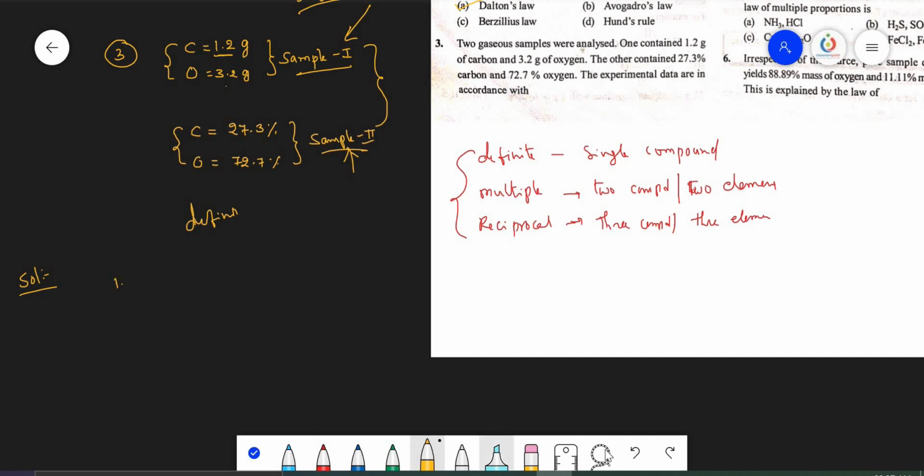Percentage of carbon equals mass of carbon divided by total mass, into 100. The mass of carbon here is 1.2 grams, divided by total mass. Total mass is 1.2 plus 3.2, that is 4.4, the mass of carbon plus the mass of oxygen, into 100.